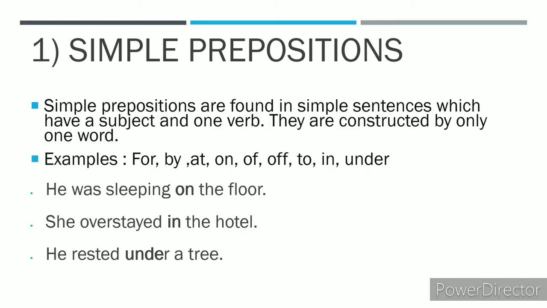For example, if I say he was sleeping on the floor, so he becomes the subject and sleeping is the verb. Was is also a helping verb, but it's counted as one. So on is the preposition here. It is a simple preposition. She overstayed in the hotel. In is the simple preposition. And he rested under a tree. Under is a simple preposition.